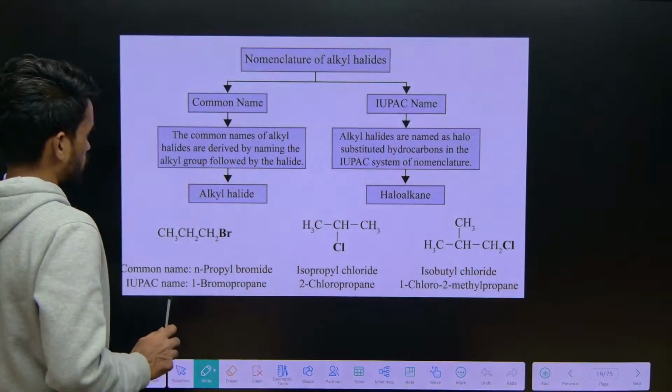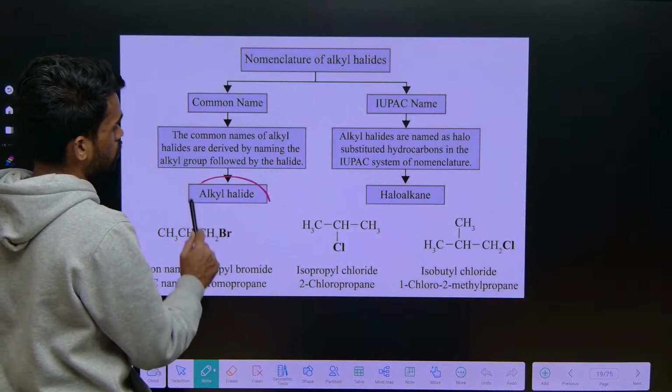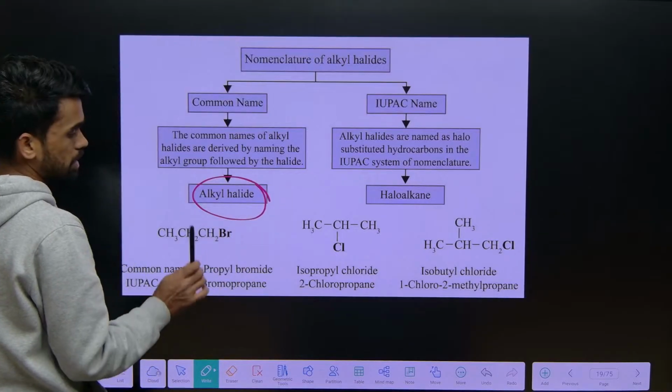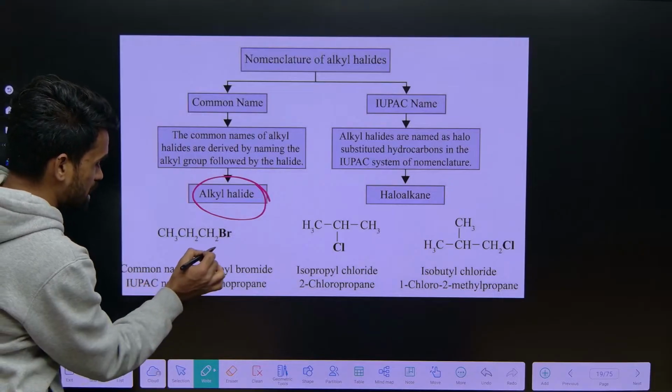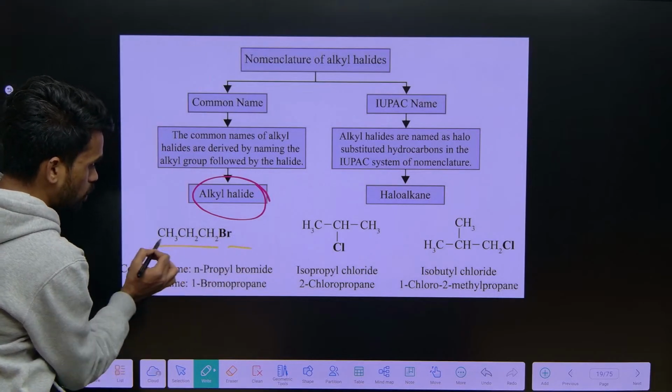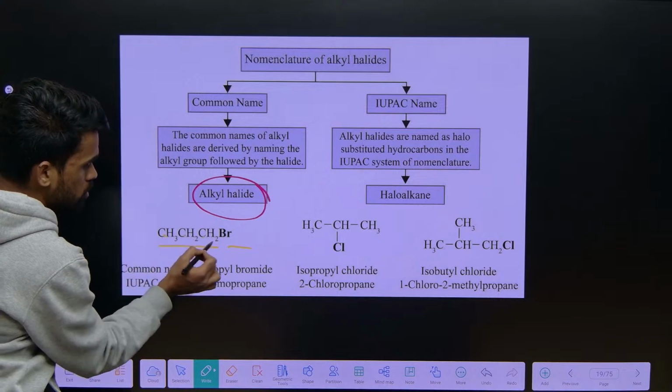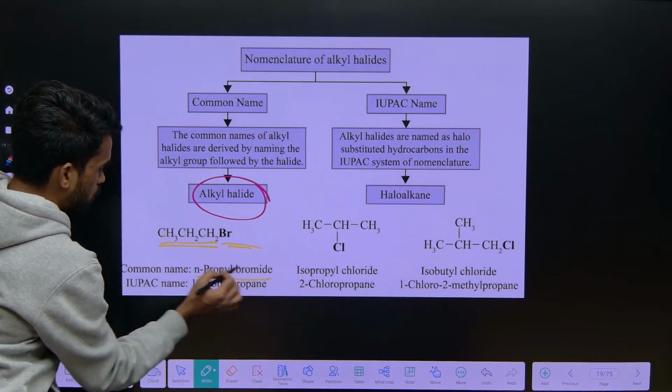Look here, it's very easy. When you have alkyl halides, there are two types of names. One is the common name, another one is IUPAC. For the common name, you just say alkyl halide, like how many carbons are there? 1, 2, 3. So propyl bromide. So N-propyl bromide is its common name.